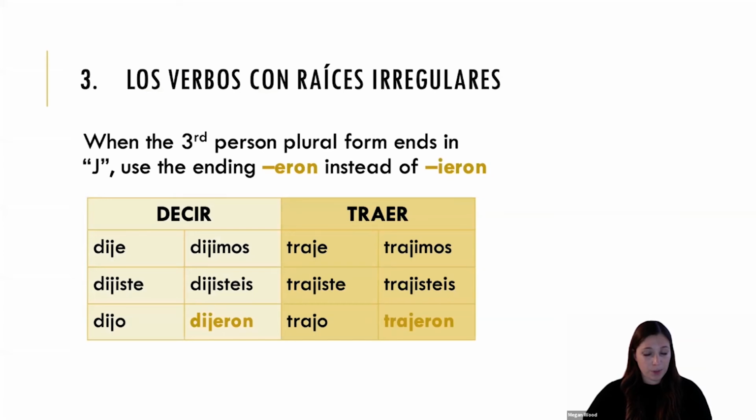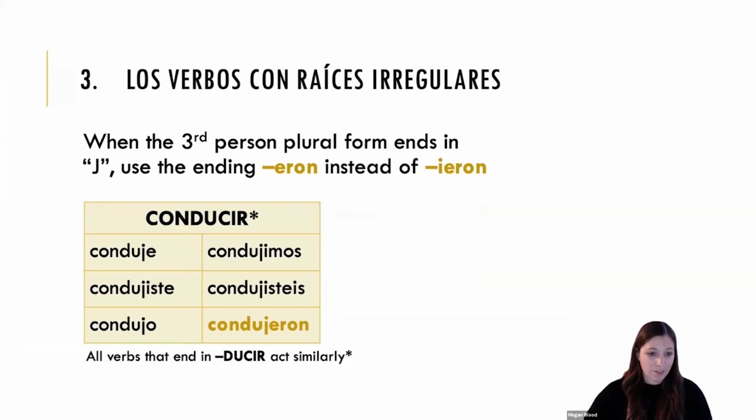We have more verbs with irregular stems that fit under this category. For instance, when the stem ends with a J, the third person plural form uses the ending eron instead of ieron. For example, the verbs decir and traer have a J in their stem, and so we see that in the third person plural form, we don't have dijieron, but dijeron, and then trajeron también. One other verb that acts like the two previous is conducir, and really any verb that ends in ducir, like traducir, to translate, is going to follow the same pattern as we can see here.